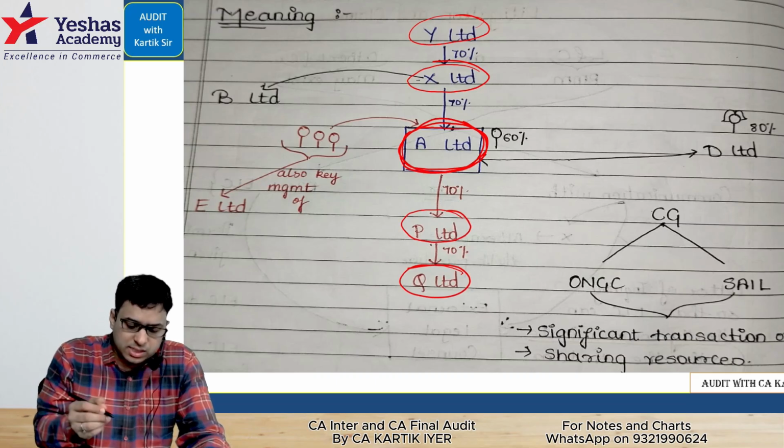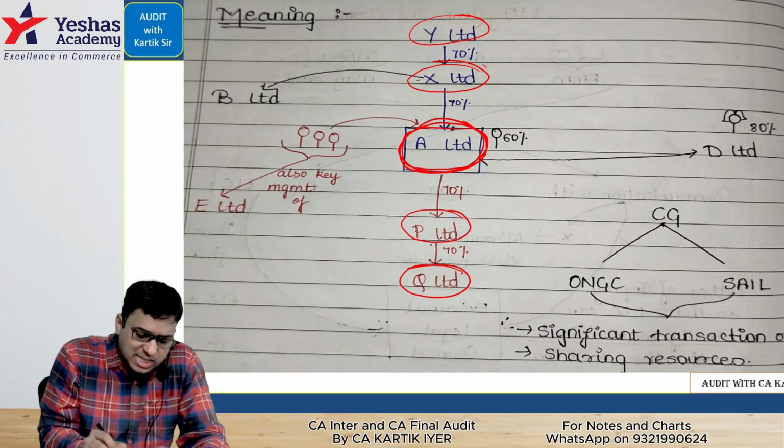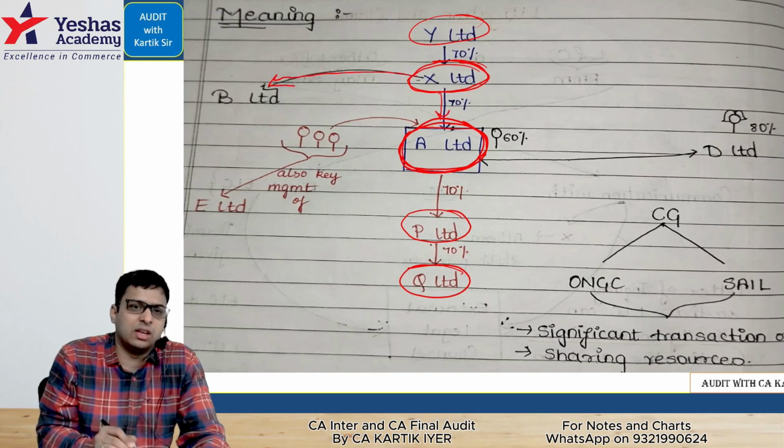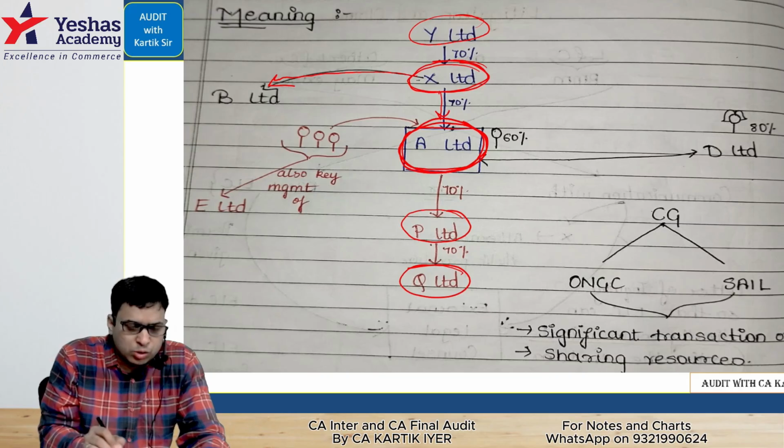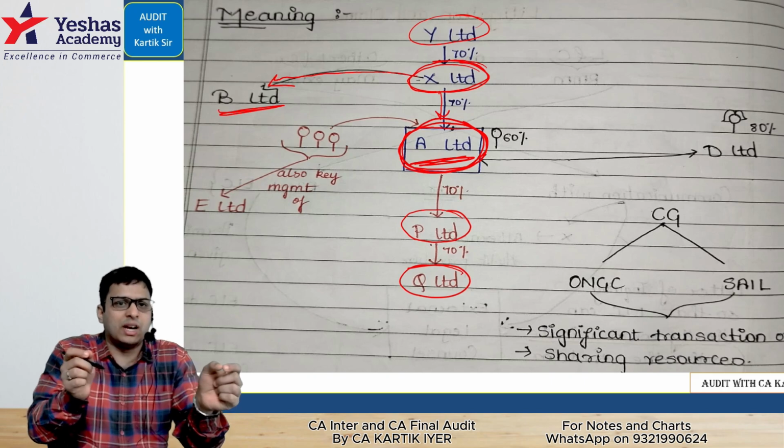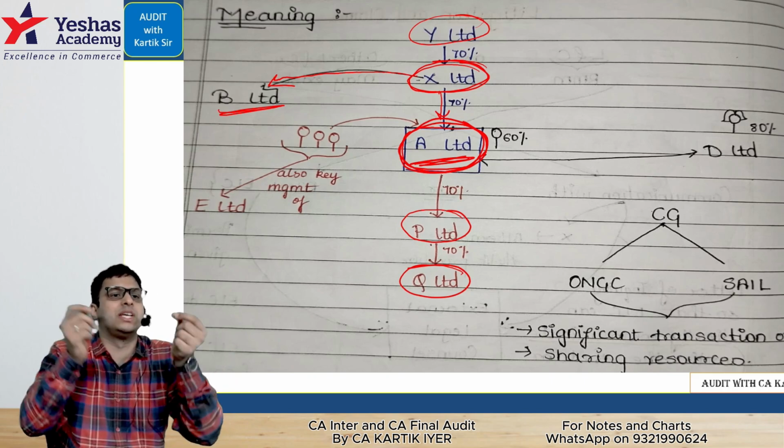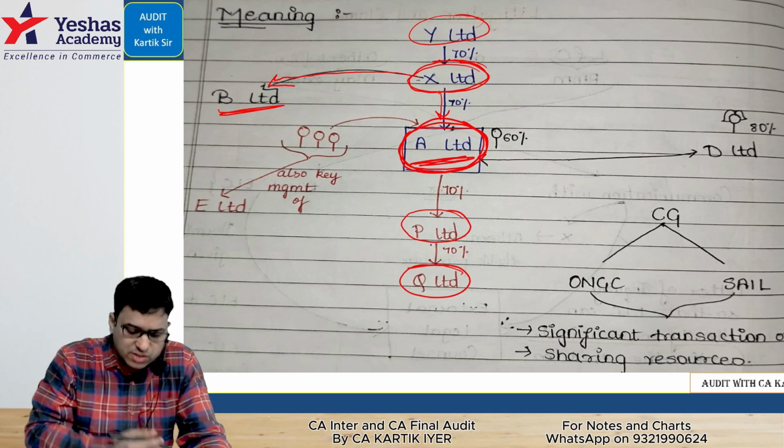Okay. Next, if X Limited has one subsidiary called B Limited and we are the other subsidiary, then from the same parent, two children are coming out, A Limited and B Limited. So A Limited and B Limited become related parties because they are siblings. They are siblings. Easy. Next one.